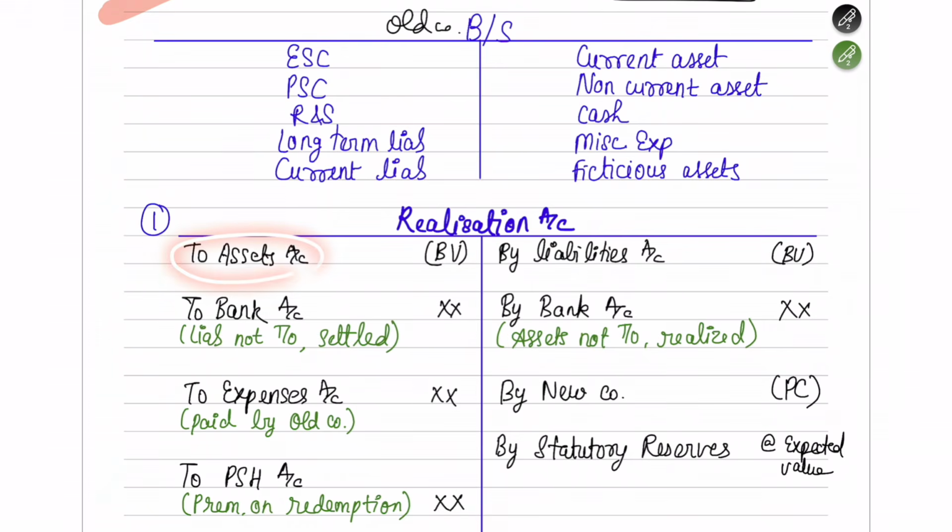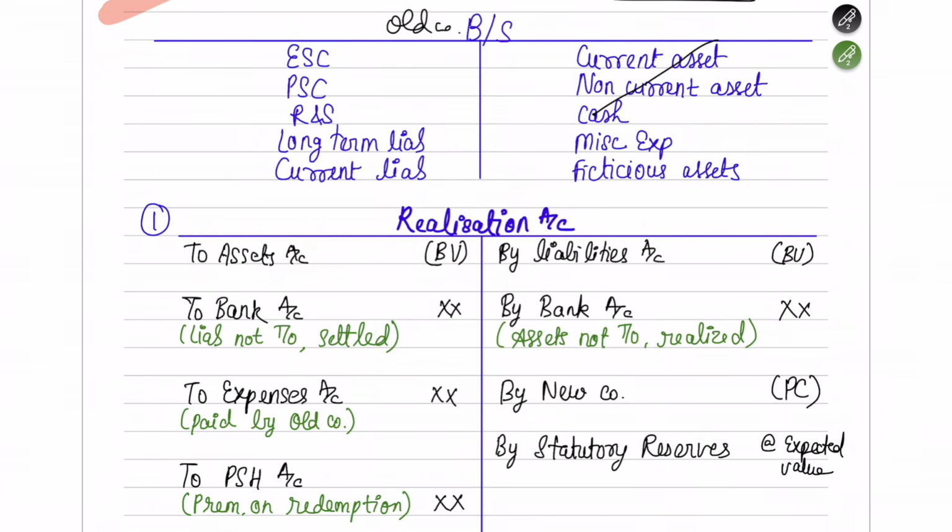All the assets which are there in the old company's balance sheet, you have to write down at book value here. Assets usually have a debit nature, so here you are crediting them and it has got set off. So all the assets you have recorded at book value in the realization account. This is done and dusted.